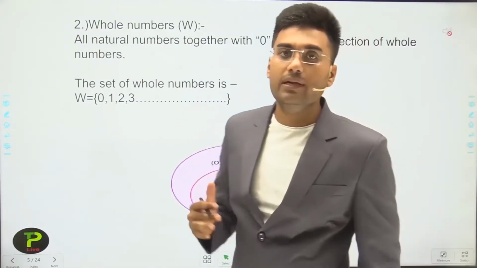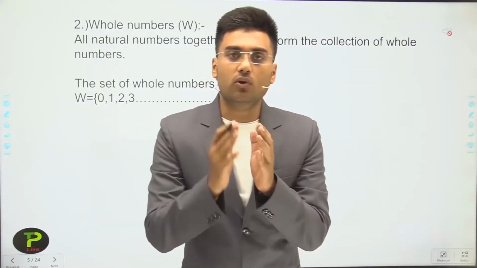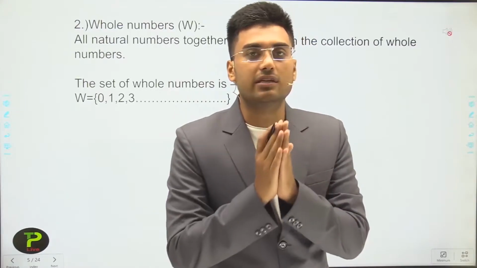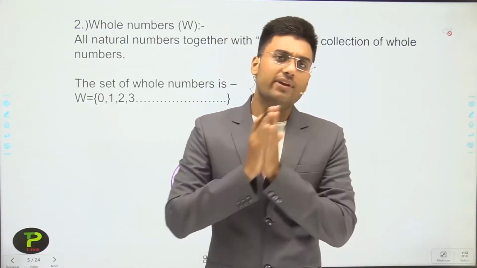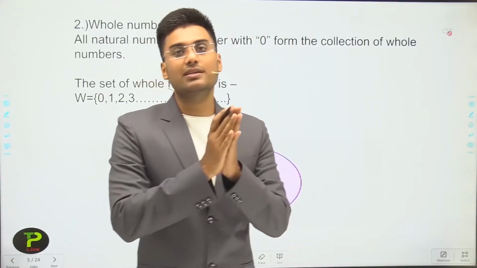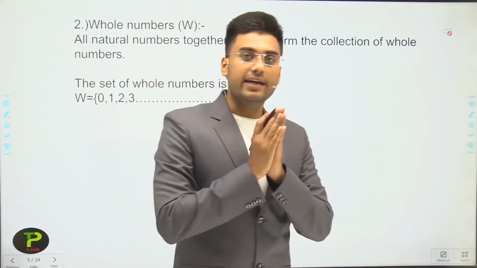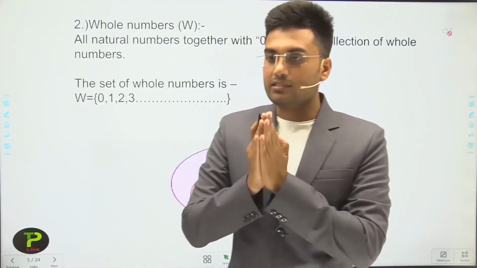After the natural numbers, the second type of number is the whole number. What is a whole number? If we add 0 to the set of natural numbers, we get the set of whole numbers. 0 is a very important number, and it is a matter of pride for us, because Indian mathematicians discovered 0.